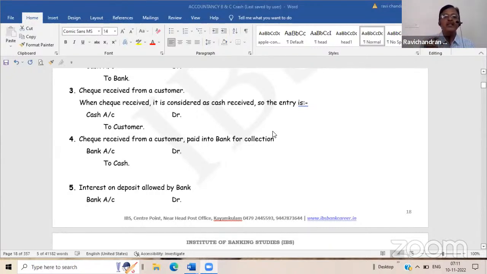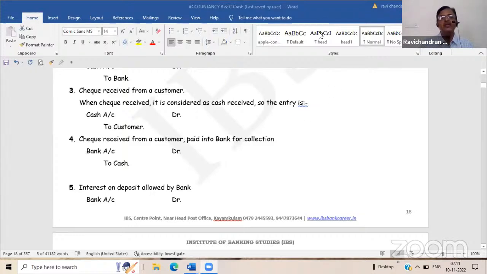Debtor means he owes money to us. Creditor means we owe money to him. Suppose you debit landlord in this account, that means the landlord owes that much money to you. So the entire meaning will go. So if there are three aspects like this, then you have to give importance to the cash aspect only or bank aspect only and not to the person, because there is no relevance for the person.